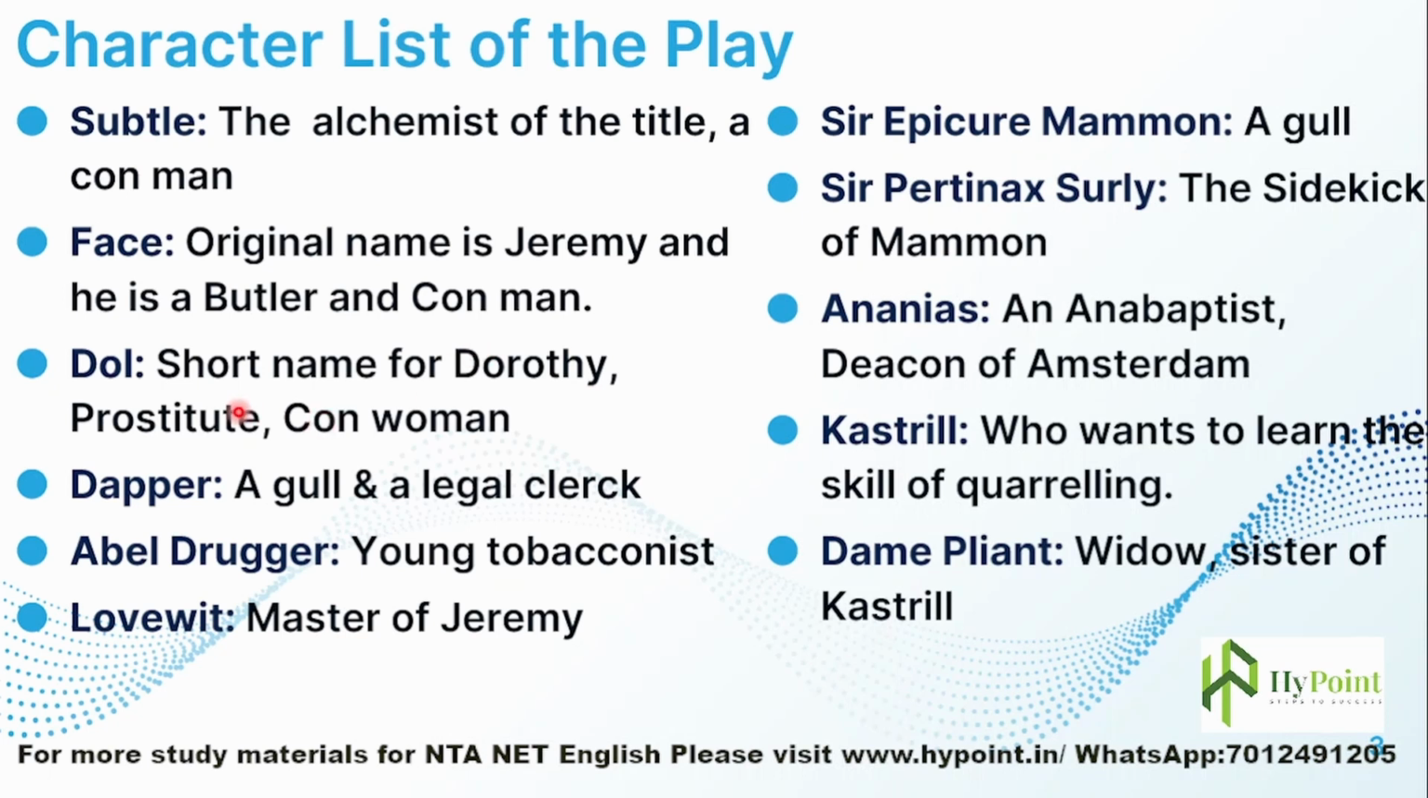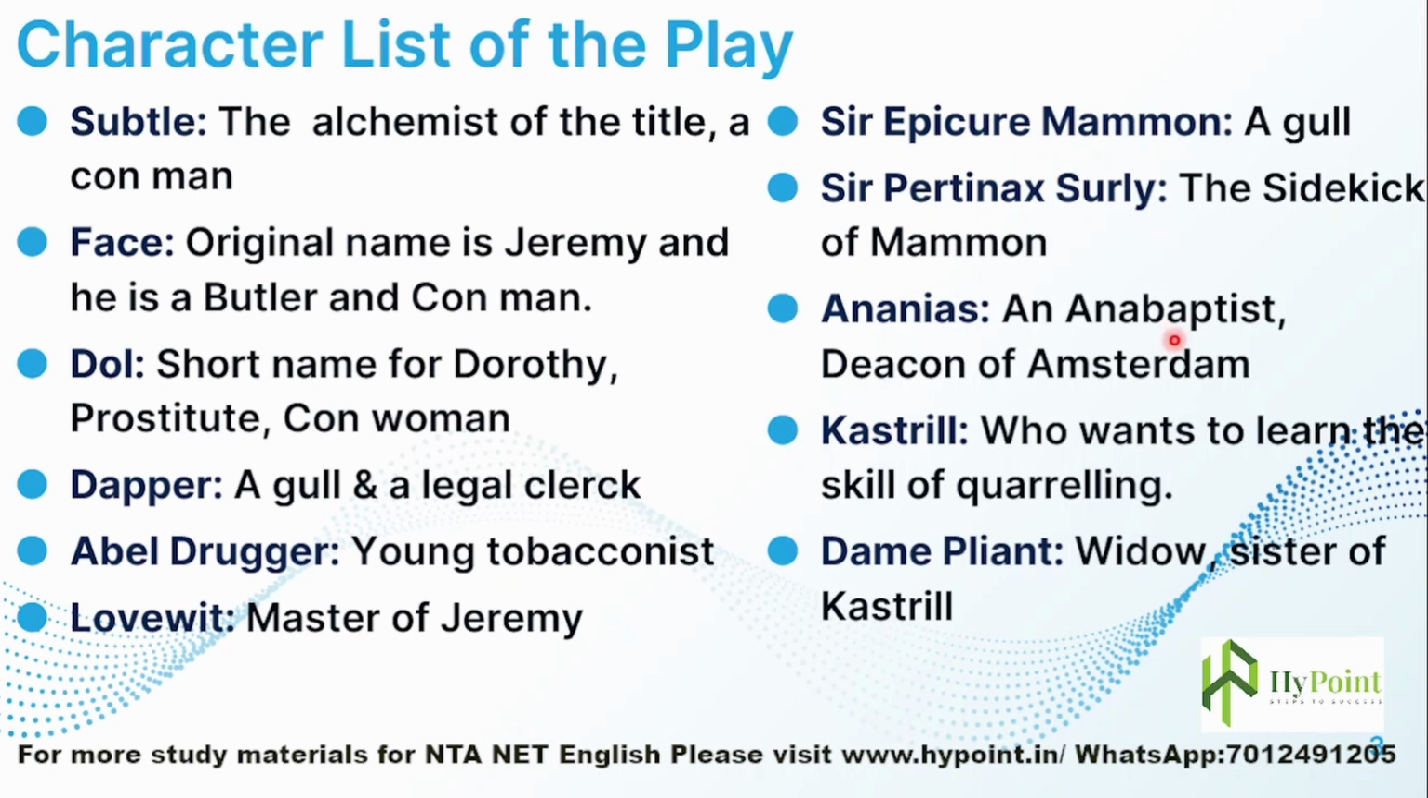Doll Common is the name. Doll is the short name for Dorothy, and she is a prostitute, and again she is a con woman. And Dapper is a legal clerk, and Abel Drugger, a young tobacconist. And Lovewit is the master of Jeremy, in whose house he is a butler. And Sir Epicure Mammon is a knight. And Sir Pertinax Surly is a sidekick of Mammon, and he is skeptical, always doubting the things that Face and Subtle are saying.